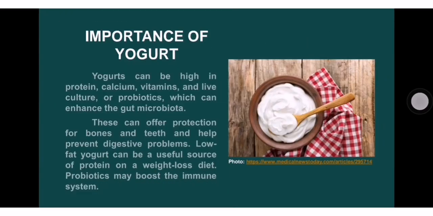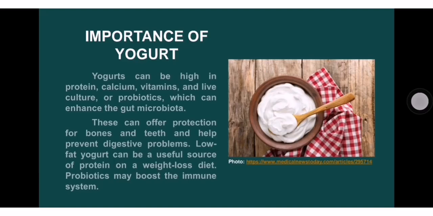Now, let's talk about the importance of yogurt. So, yogurt can be high in protein, calcium, vitamins, or even the probiotics, which can enhance the gut microbiota. These kinds of nutrients can offer protection for our bones and even for our teeth and help prevent digestive problems. Low fat yogurt can be useful as a source of protein on a weight loss diet, and the probiotics may also boost our immune system.